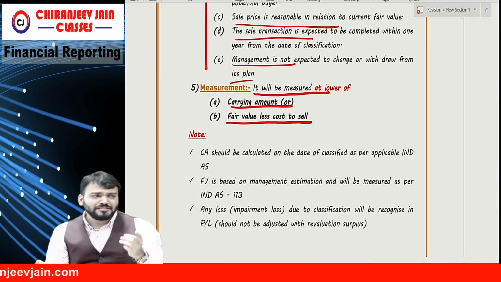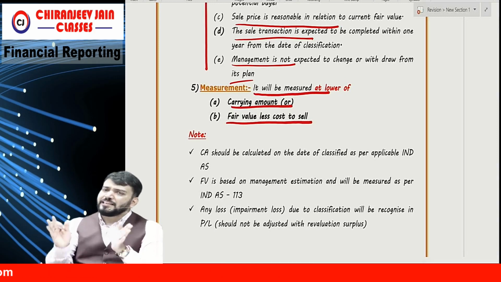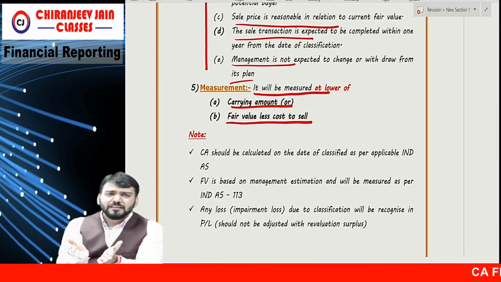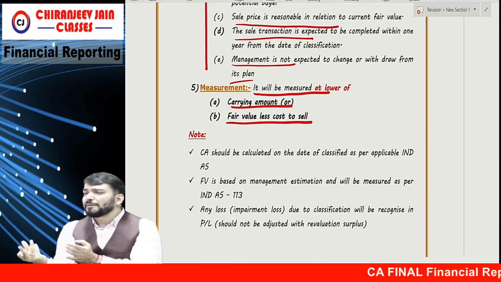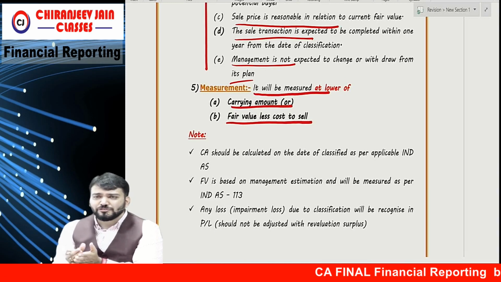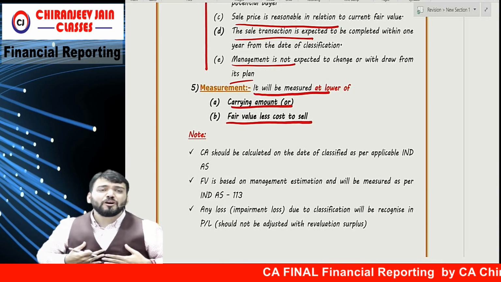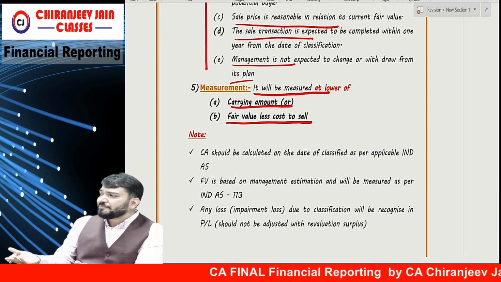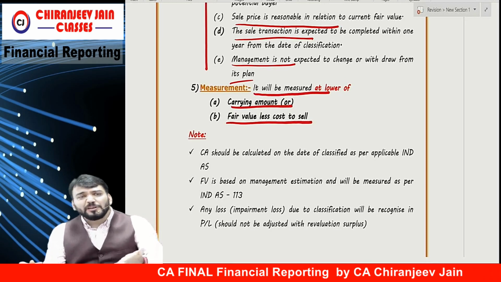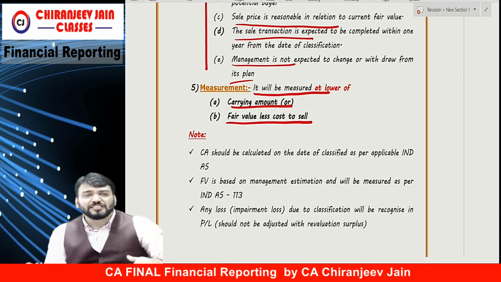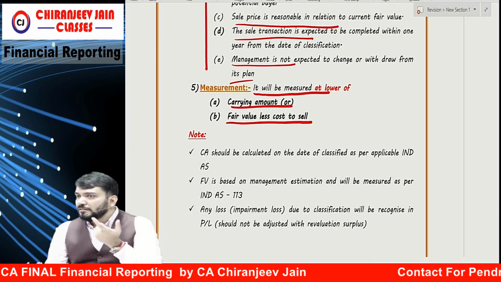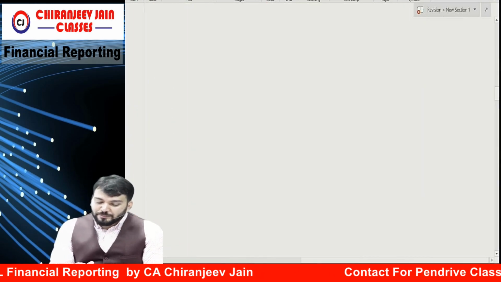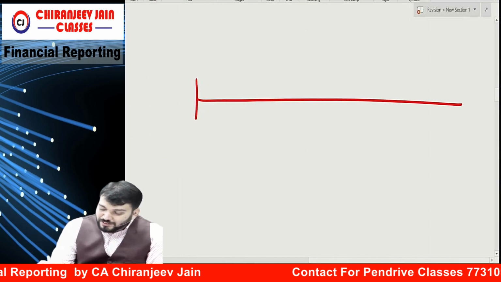Understood? This is 100% genuine. Ind AS 36 compares carrying amount and recoverable amount, and one of the recoverable amounts is fair value less cost to sell. So suppose I am not using it, so I will sell it, and if I sell it, already we have done fair value less cost to sell under Ind AS 36. Why this Ind AS? Doubt understood? Everyone, just try to understand. Doubt is this.